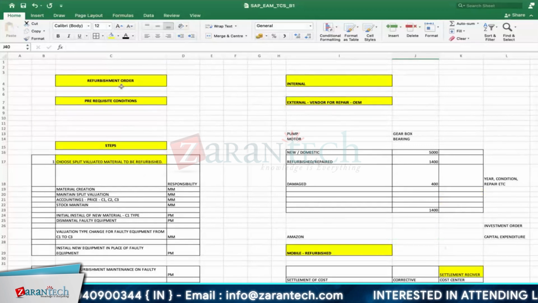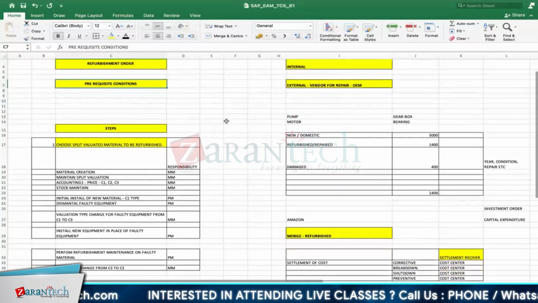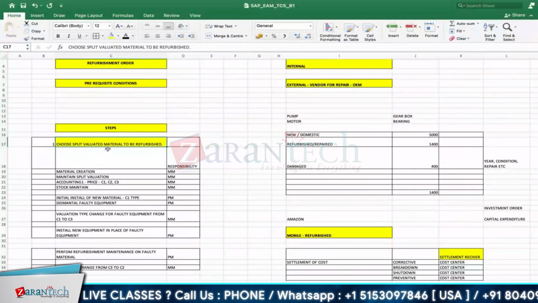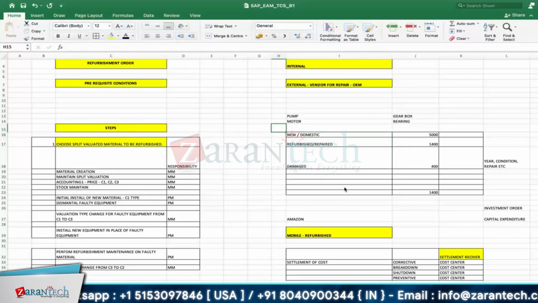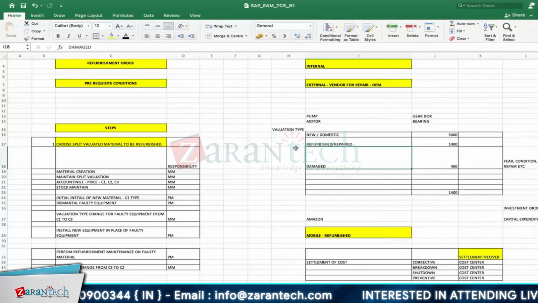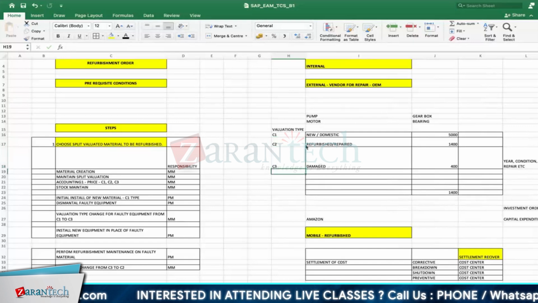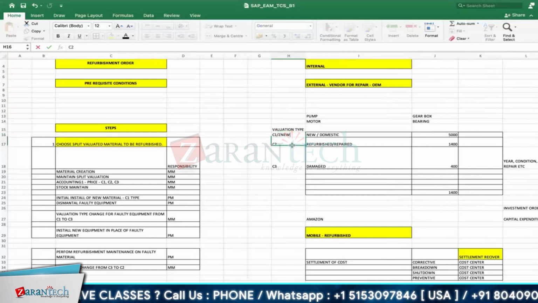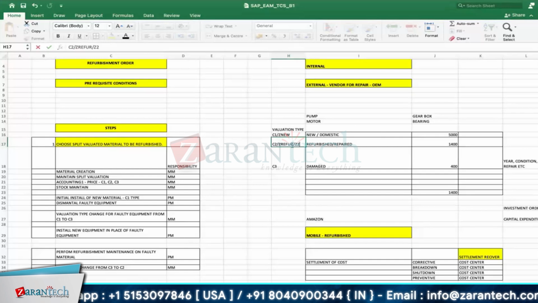So mainly you are working on some material for refurbishment. What are the prerequisite conditions? First, the material should be a split valuated material. Why is it split valuated? Because it will have a valuation type. What is my valuation type? Here I'll write: valuation type is new, refurbished, or damaged. Names, short codes, anything. In this practice server, we have maintained C1, C2, C3. Or in some clients, they might say Z new, Z refurbished, any name we can have. Or Z1, Z2, Z3, something like that.